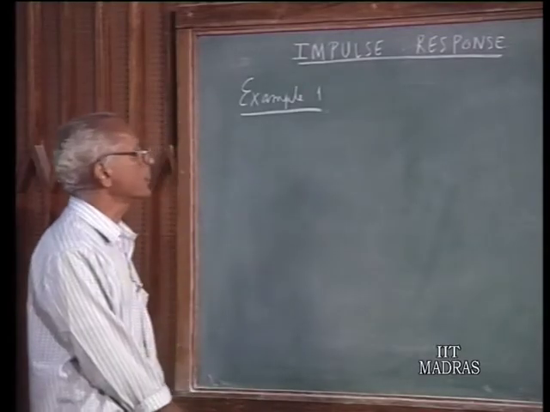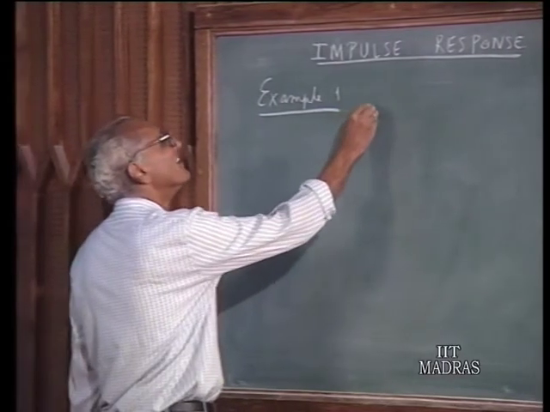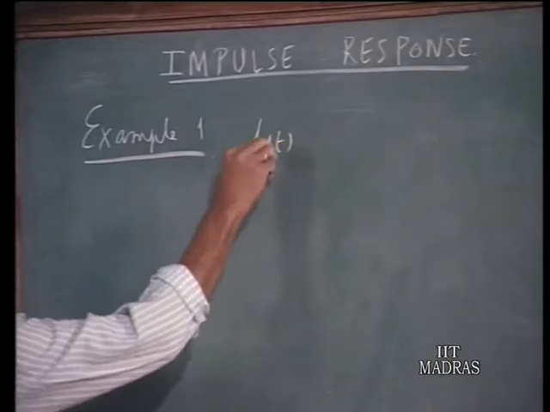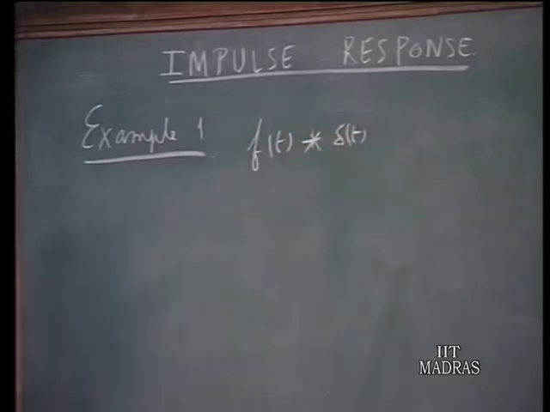Let us take an example to illustrate the idea of convolution. Let us take a general function f(t), try to convolve with delta(t) and see what happens.